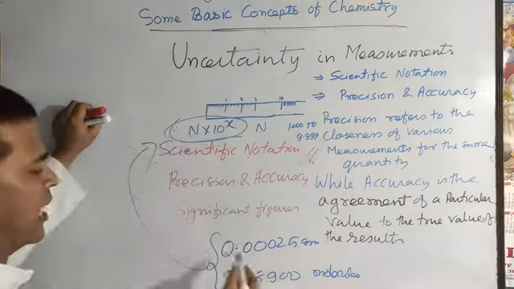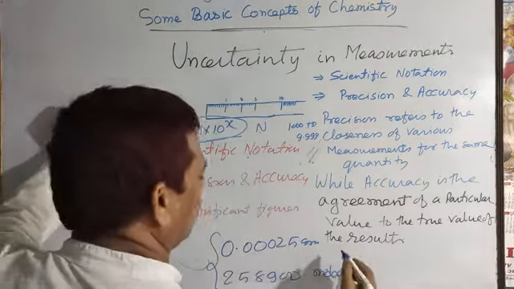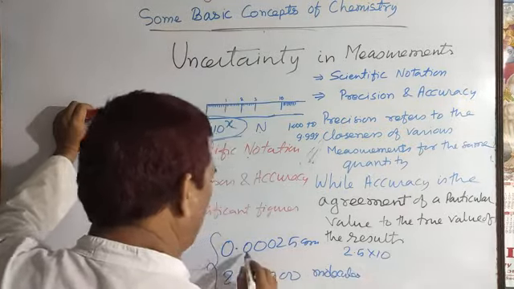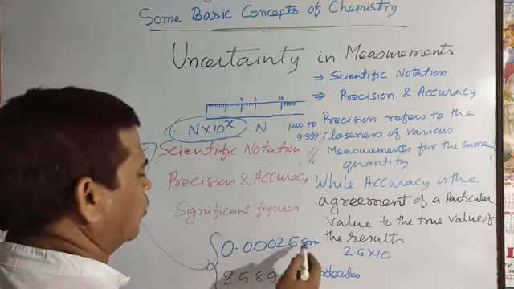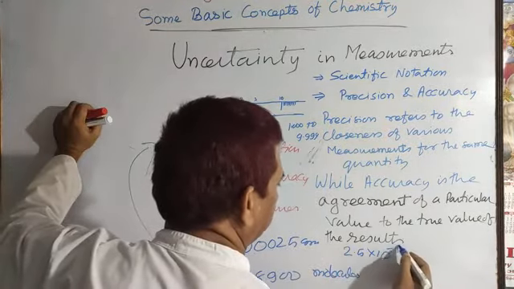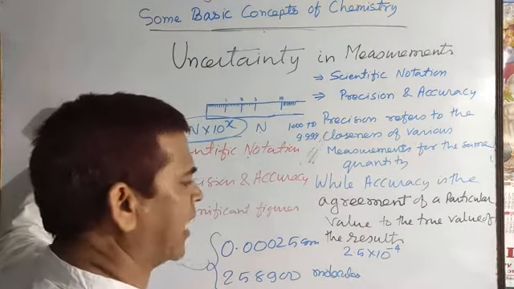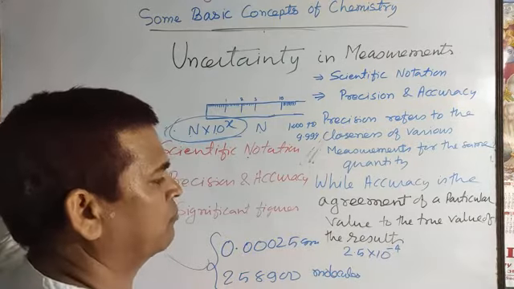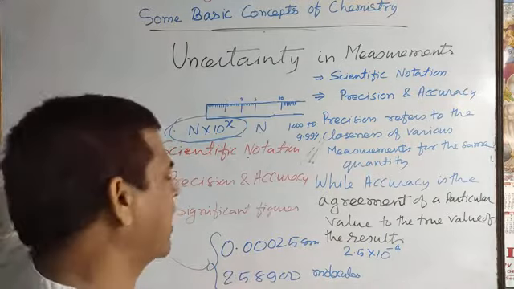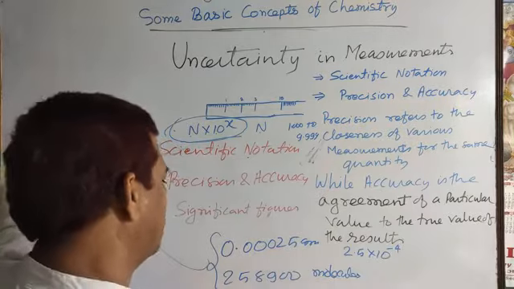On the basis of that you can express the value 0.00025. You can write 2.5 into 10 to the power, how many digits moved towards the right side: 1 2 3 4. So you raise the power minus 4. If you move towards the left side then the power of 10 is positive, and if you move towards the right side then you have to put a negative sign on the power of 10.